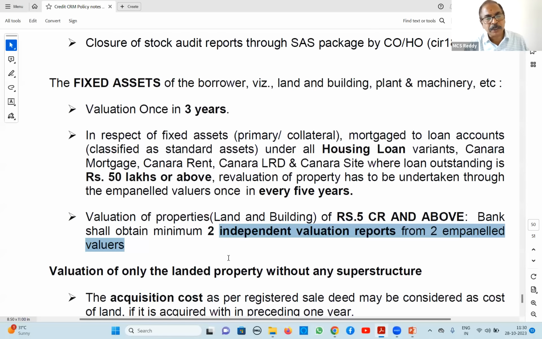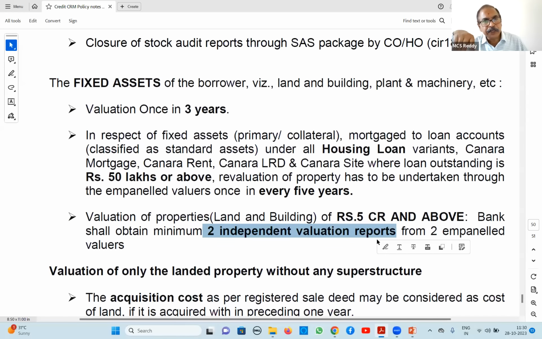Exclusive machinery, 50 crores and above, 2 valuation reports. At the time, others also had 50 crores. Gradually it was reduced from 50 crores to 10 crore, and now it is reduced to 5 crores. So for valuation of properties, land and building, 5 crores and above, you have to obtain reports from 2 independent valuers.